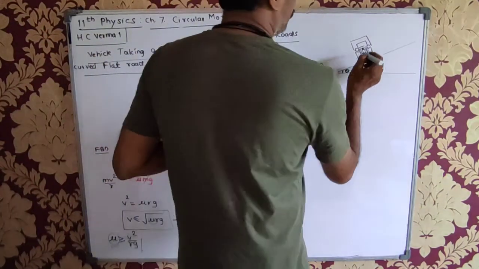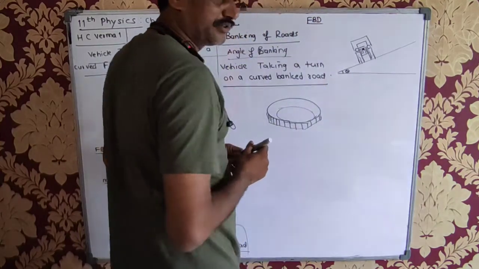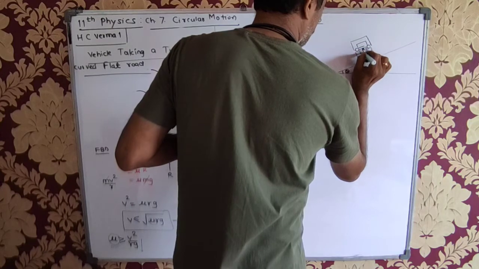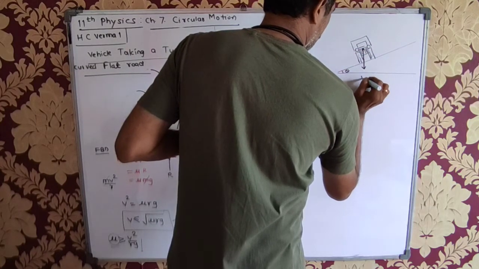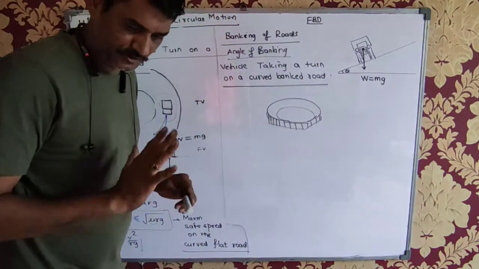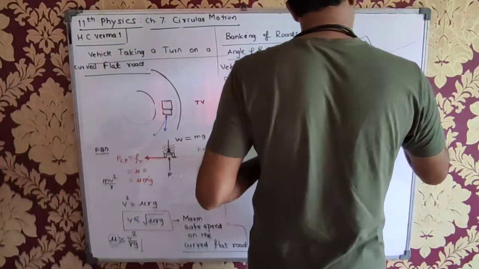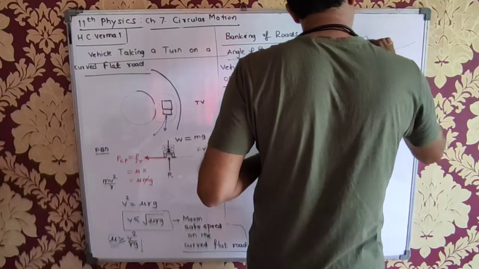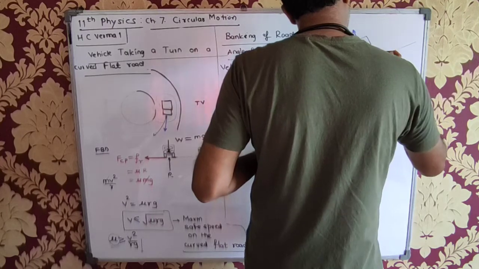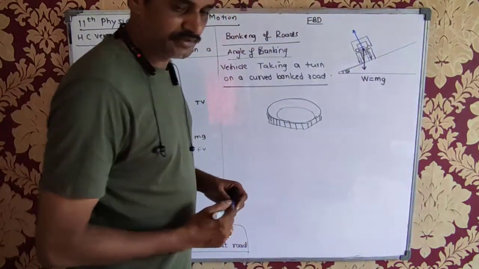Now let us draw the free body diagram of this vehicle. What are the various forces acting on it? First is the weight, acting downwards, W equals mg. Now I will show the normal reaction. This is the supporting surface, so the normal reaction is like this. The normal reaction is perpendicular to the supporting surface.